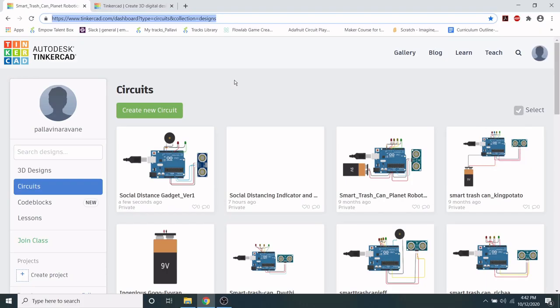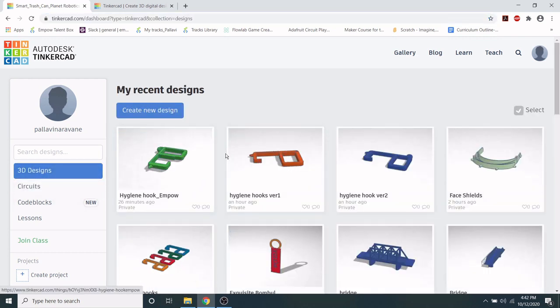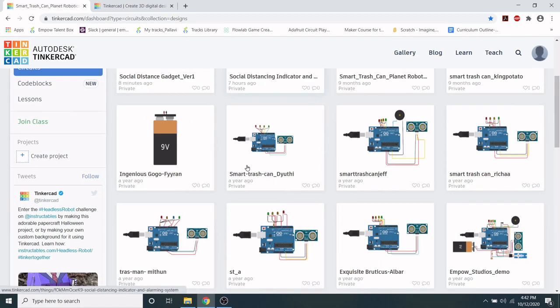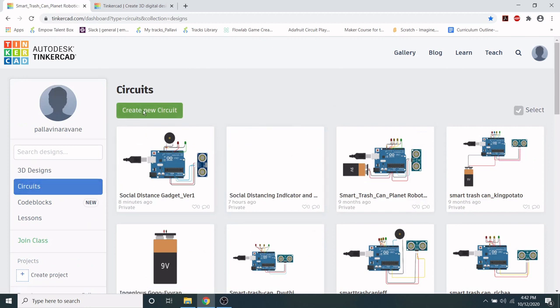When you log into Tinkercad, you will come to this page which is called the dashboard. You might be over here where this is the default, where it opens up on 3D design, but navigate yourself to this part where it says circuits, and then you should be able to design your own circuit. So let's hit create new circuit,